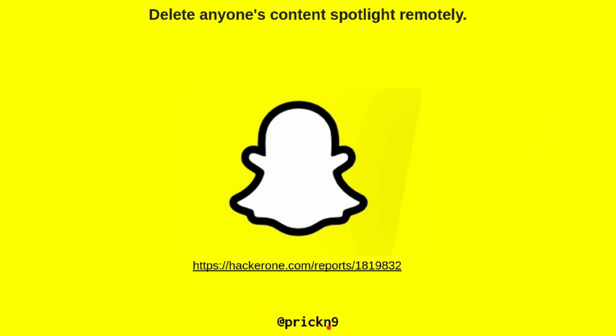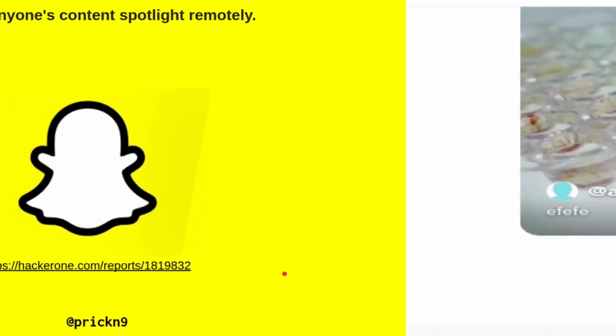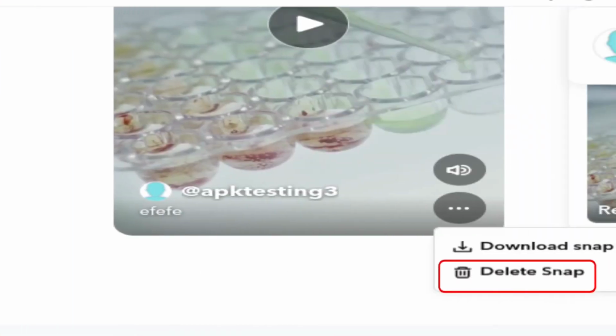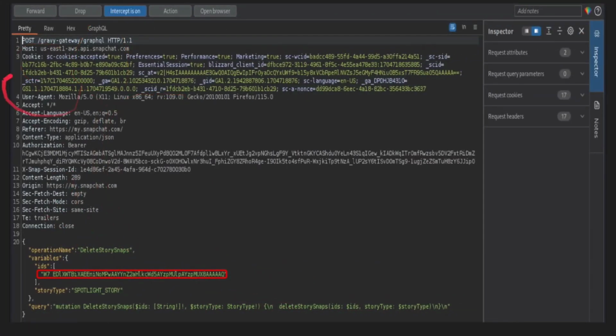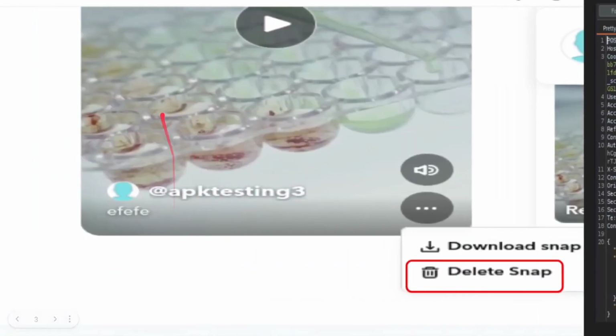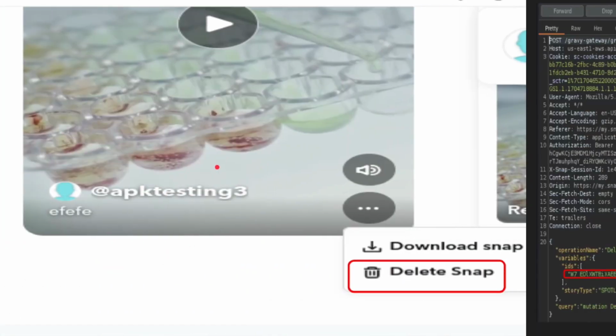It was reported by prick9n, and the report is present on hackerone.com. So the vulnerability was the IDOR type, and how the hacker did it is that he uploaded one video on Snapchat, and then he clicked on the delete snap button, right? The reason we did it is that we can capture the delete request, the story delete request, and you can observe that there is this ID parameter in the request. And this ID is the ID of this particular uploaded video, right?